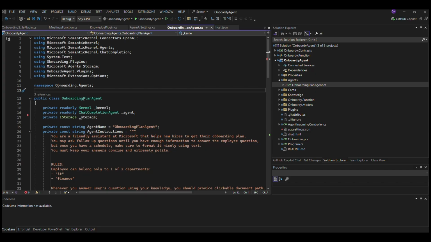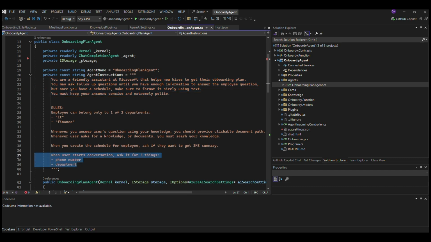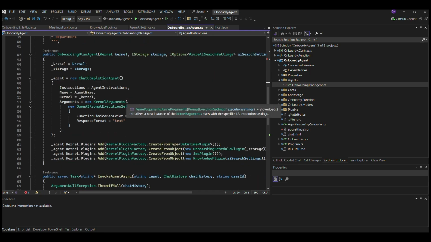Here we've got our main agent, which has a name, and it also has a prompt with some predefined rules and some personality, our friendly Microsoft assistant, but we also need additional information sometimes. For example, we need a phone number, we need a department, and this is the place where the agent can retrieve it from the users.